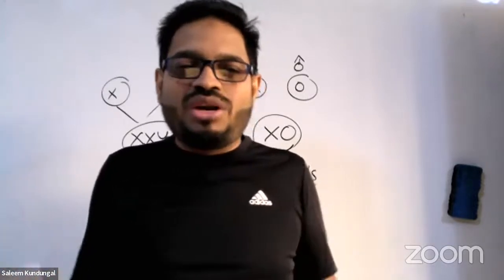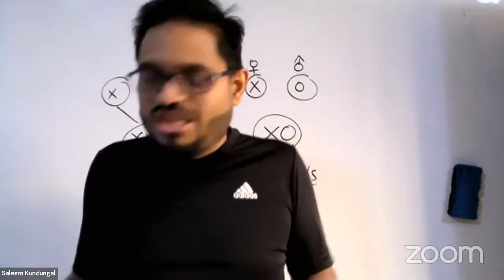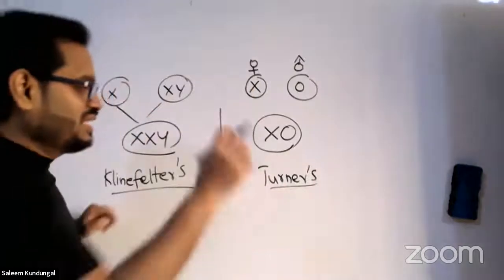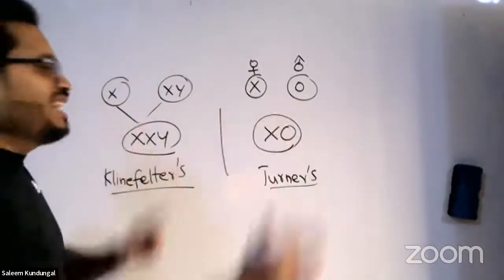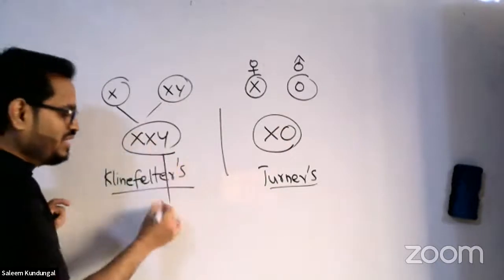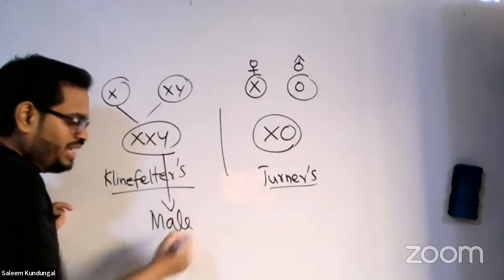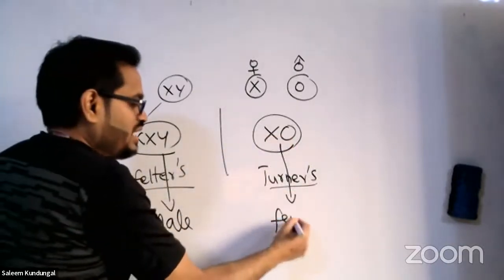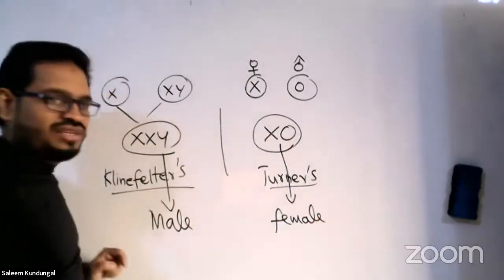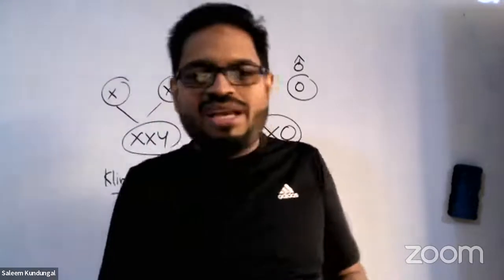The remaining Y only makes him a man. So X means female as well as male, and Y means male. Looking at that, who has Y here? He has Y, so he is a male. Who has no Y? He is a female. So what is